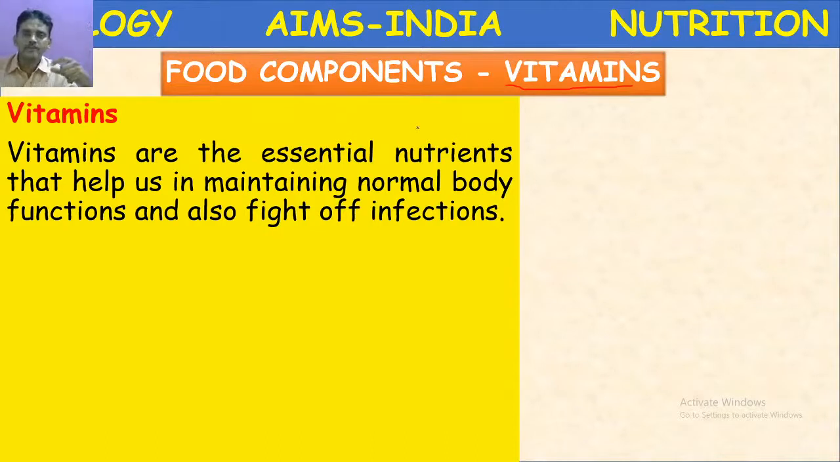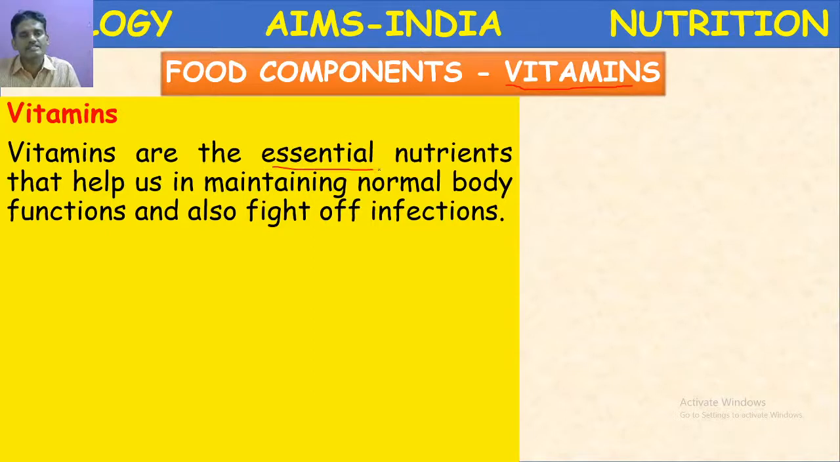Later, in 1912, Funk was the scientist who actually named it vitamine. But what is the meaning of vitamin or vitamine? It is the vital amines. Vital amines are present in this particular chemical substance. Okay. So these are essential nutrients. Vitamins are the essential nutrients.